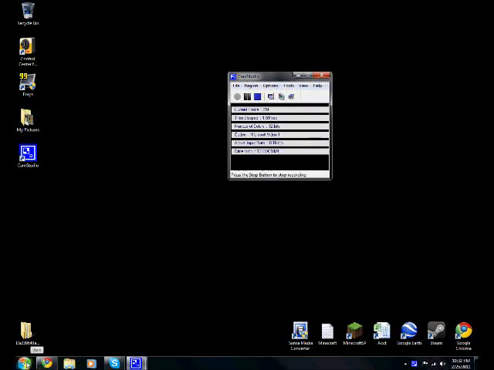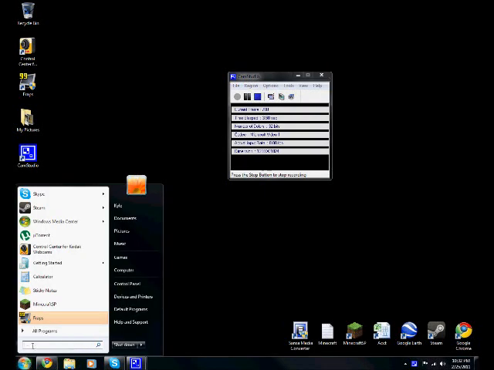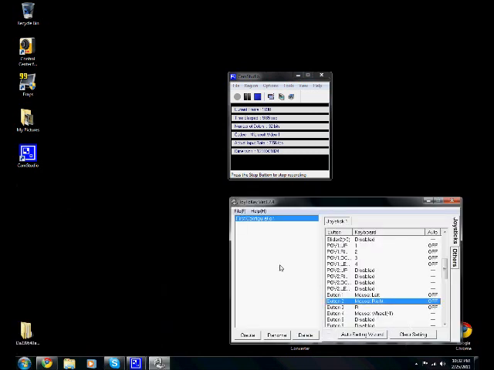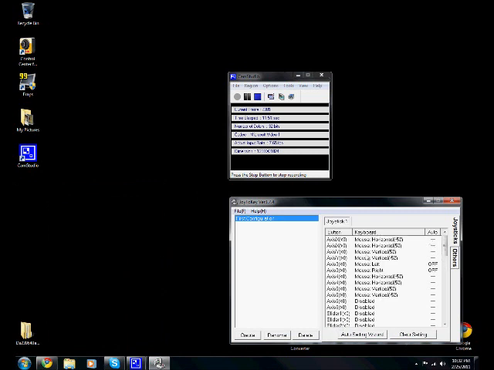Hey guys, today I'm going to show you how to use a cool little piece of software. It's called JoyToKey, and it'll configure any of your joysticks that are supposed to use built-in Windows drivers.